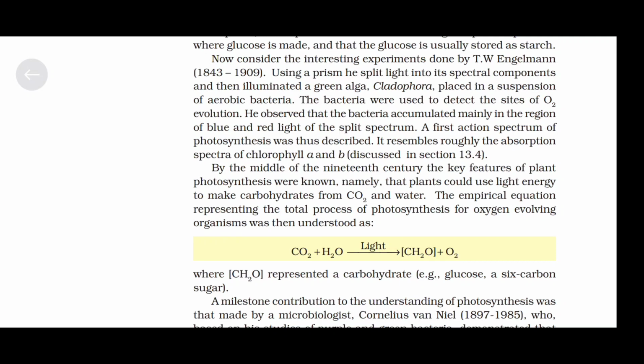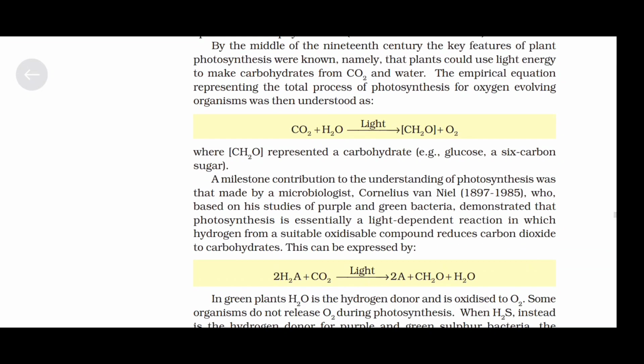The empirical equation representing the total process of photosynthesis for oxygen evolving organisms was then understood as carbon dioxide plus water, in the presence of light, gives CH2O plus O2, where CH2O represented a carbohydrate, for example glucose, a 6 carbon sugar. A milestone contribution to the understanding of photosynthesis was made by a microbiologist, Cornelius van Niel, 1897 till 1985,